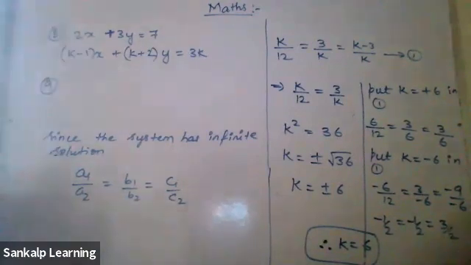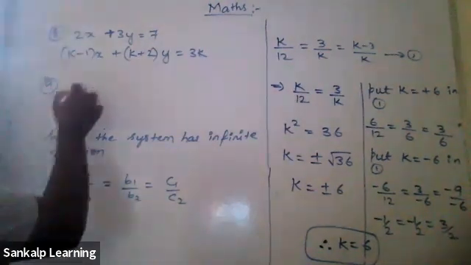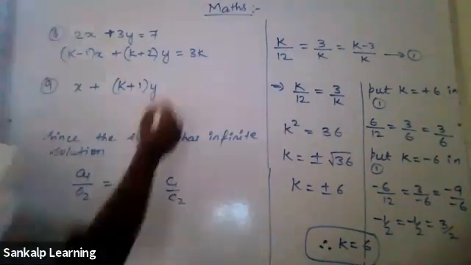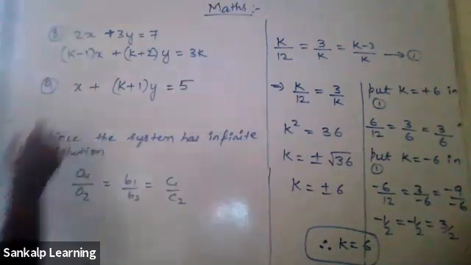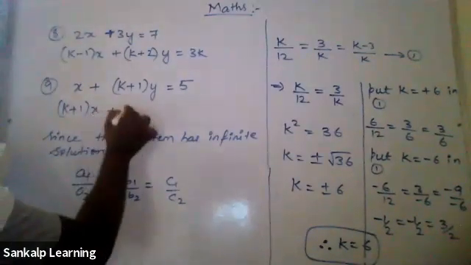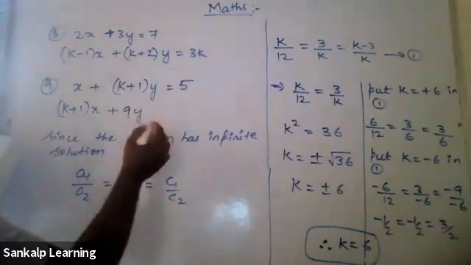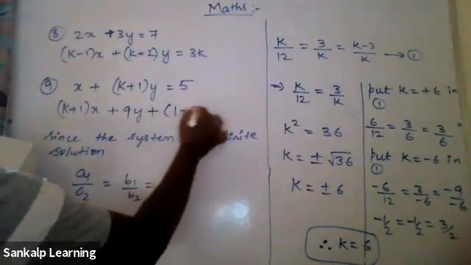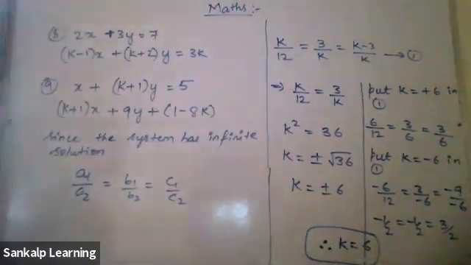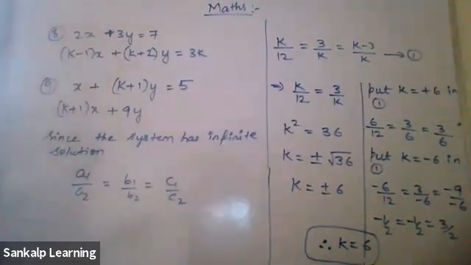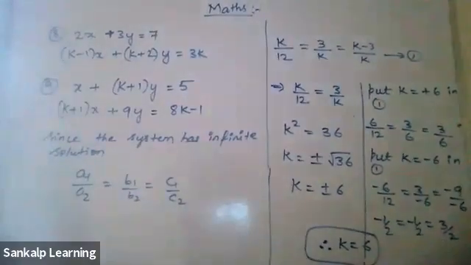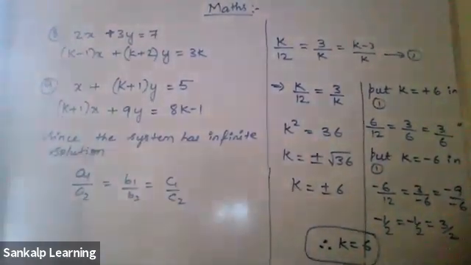Okay, 9th one. x plus K plus 1 into y equals 5, and K plus 1 into x plus 9y equals 8K minus 1. I hope it is visible. I'll try to switch on the torch.